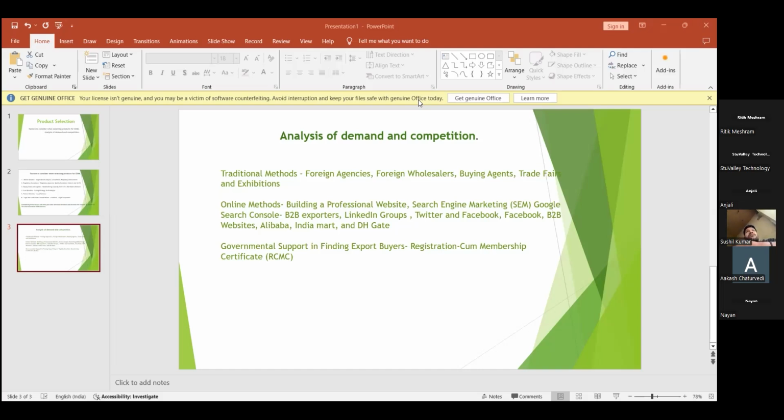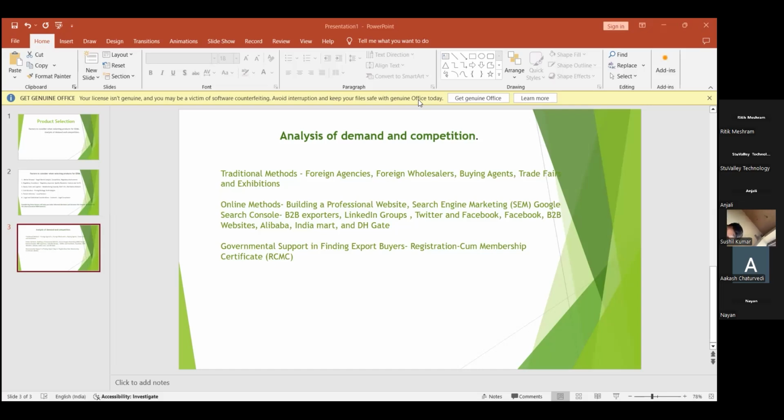So online, you can reach out through LinkedIn groups, Twitter, or the Facebook ads we can run. We can make B2B websites. We can also reach out to Alibaba, IndiaMART, and DHgate. And we also have the demand and competition. There is also one more thing: the government also supports in finding export buyers.